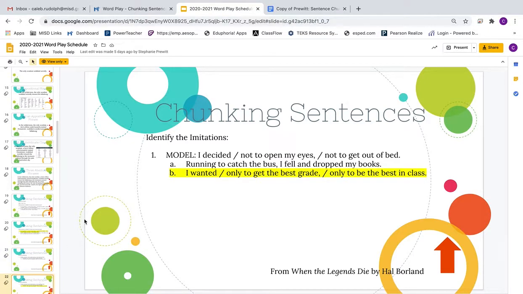Okay, if you go to the next slide, the answer is B. I wanted only to get the best grade, only to be the best in class. And if you look at this, it follows the same exact pattern. If you try doing A, it wouldn't work. Running to catch the bus, there would be a pause there. I fell, pause, and dropped my books. So that pattern does not follow that imitation of the model.